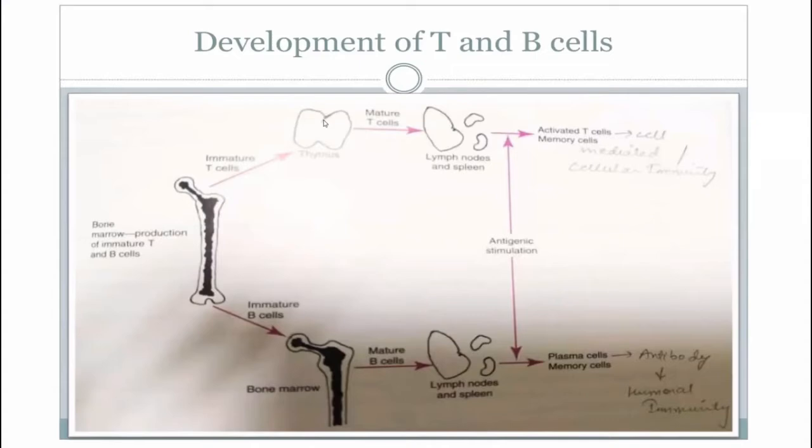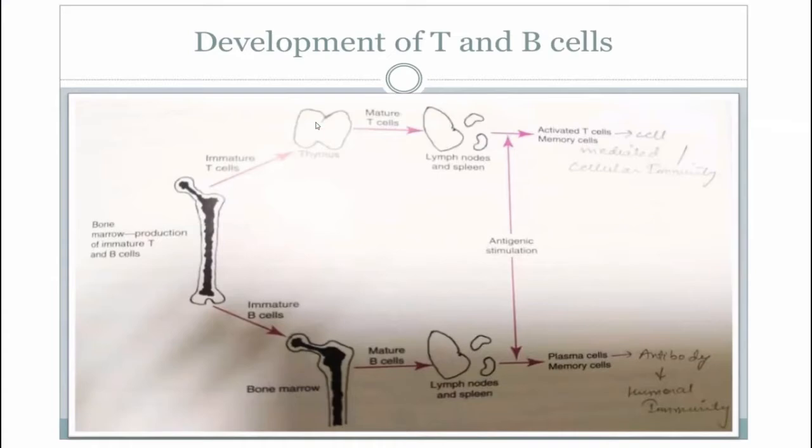In the thymus, these immature T cells become mature and then enter the other lymphoid organs, and then they activate the cell-mediated immunity.